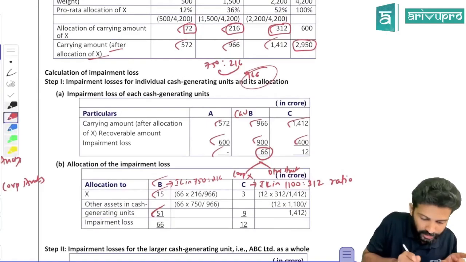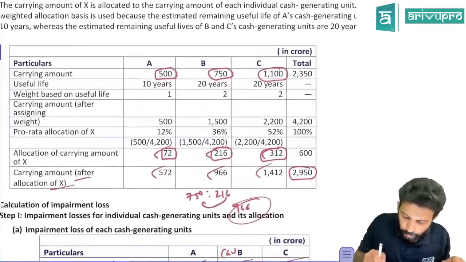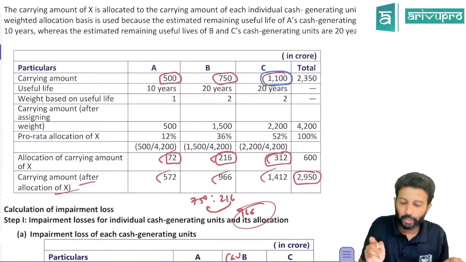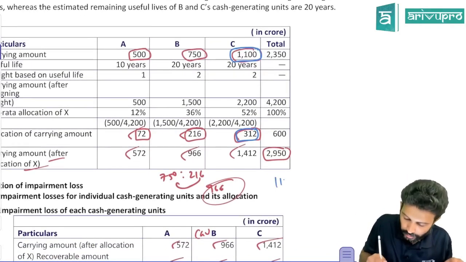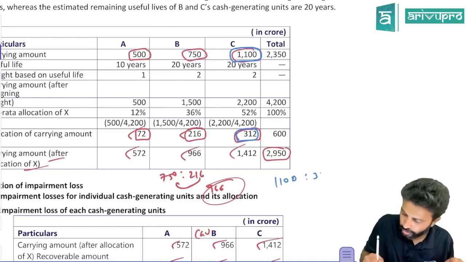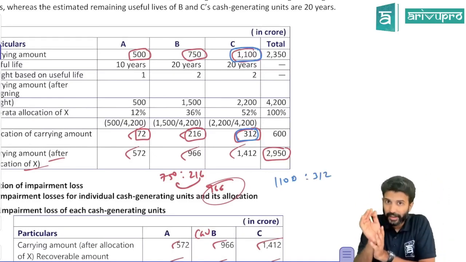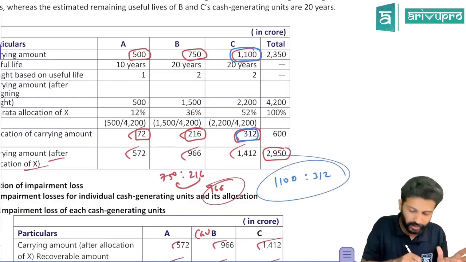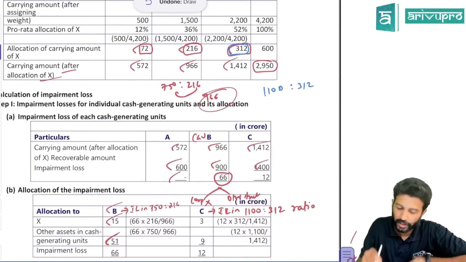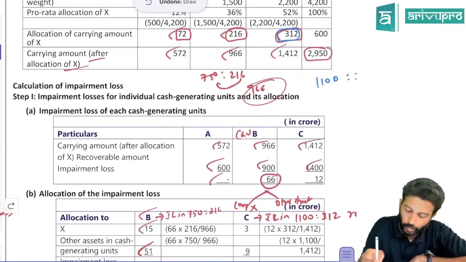Once more, we will do it for CGU C just to be on the safer side. CGU C, before allocation of corporate asset, its carrying amount was 1100. And how much corporate asset did you allocate? 312. So what is the ratio of that? 1100 is to 312. This is the ratio. So if CGU C is impaired, impairment loss will be allocated in the ratio of 1100 is to 312. Check. Carrying amount of CGU after allocation is 1412.